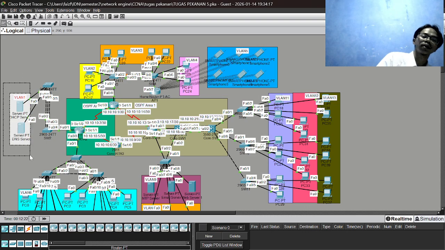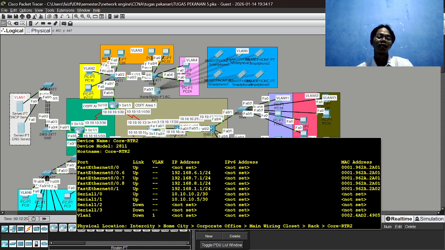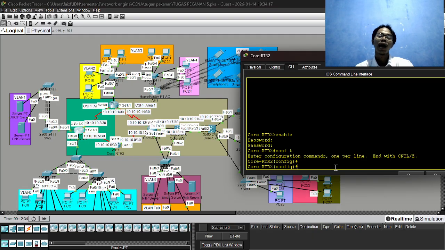VLAN 1 is here. Yeah, this is the interface or the link that is connected or distributed for VLAN 1, Fa0/1. So after we know, we type like this, interface Fa0/1.